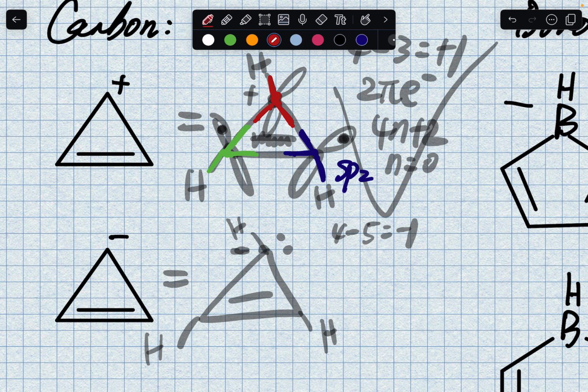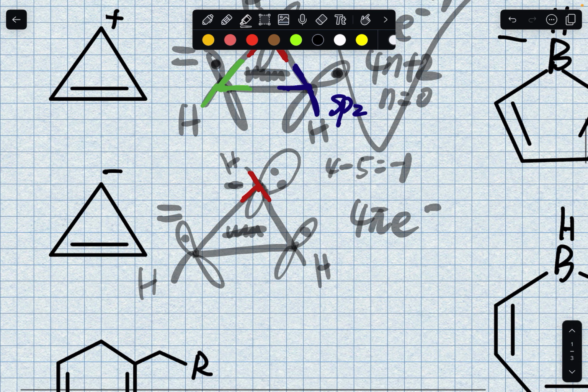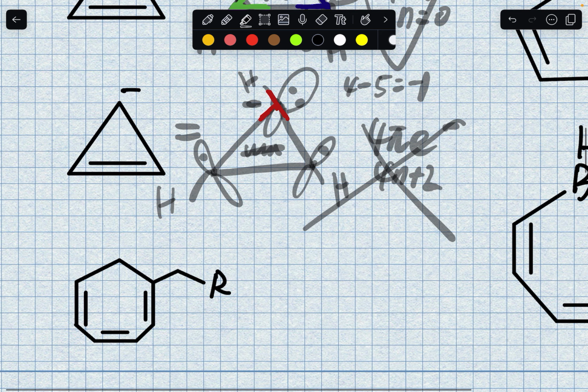And then once again, this carbon's sp2, 1, 2, 3. So this has to be in my p orbital, okay? Let me cross out this double bond and draw the p orbital here. They each have 1 electron. So how many pi electrons do I have in this case? 4 pi electrons. Does that meet 4n plus 2? No, it doesn't. There's no way you can get 4, whatever n you plug in. So this is not aromatic. Okay, perfect. Let's move on to the third one.